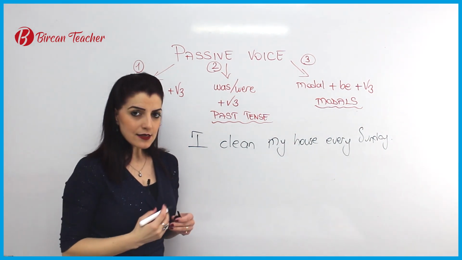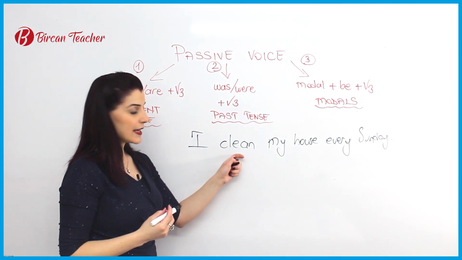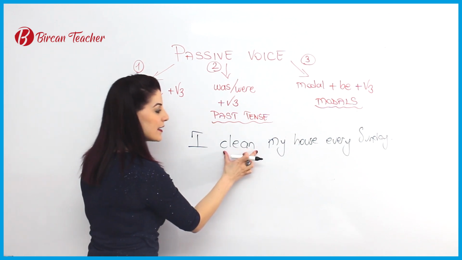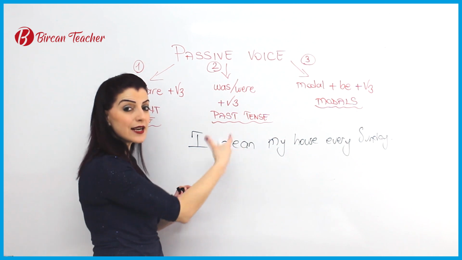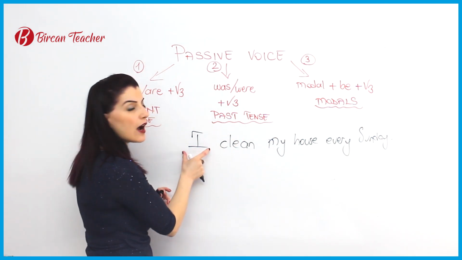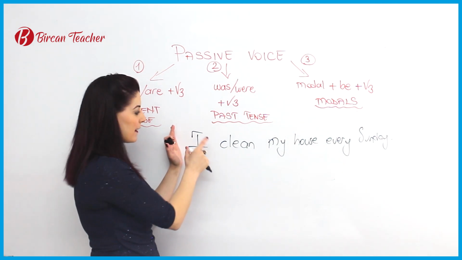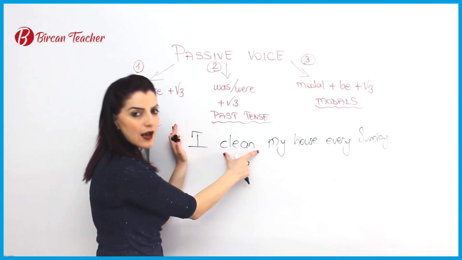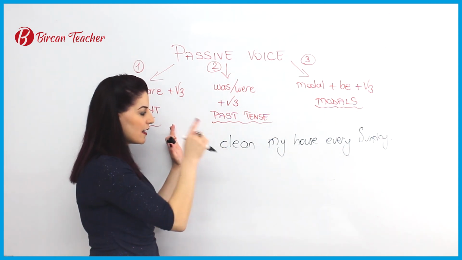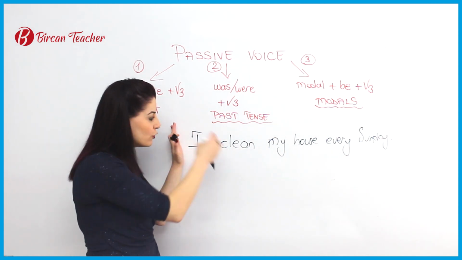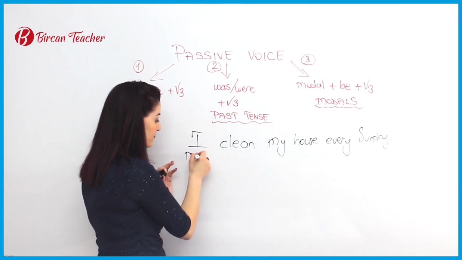In this sentence, I understand this action is a regular, every Sunday action, and I do it. You can see clearly this person does this action. So from the sentence, I can understand who does the cleaning? I clean.